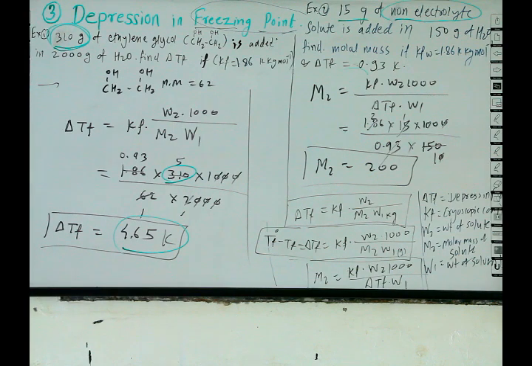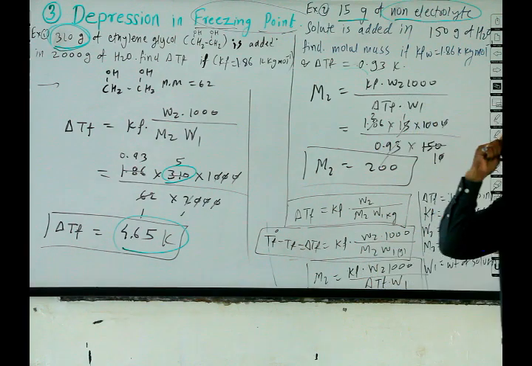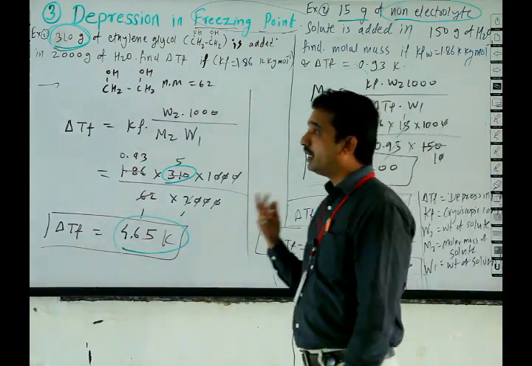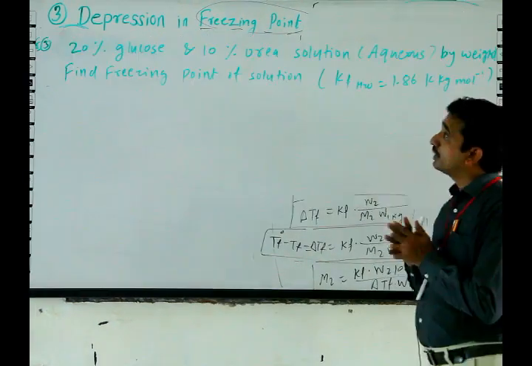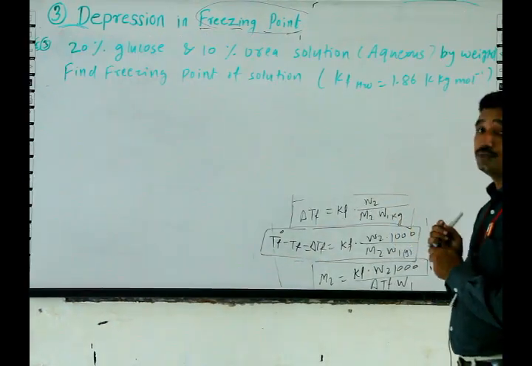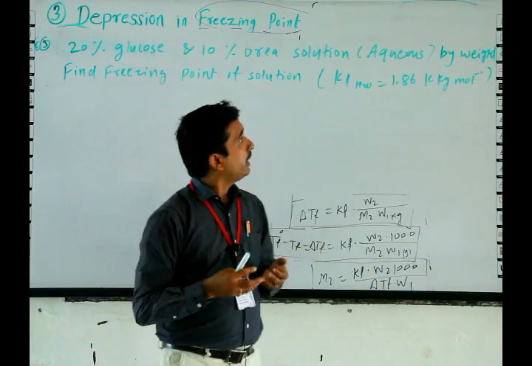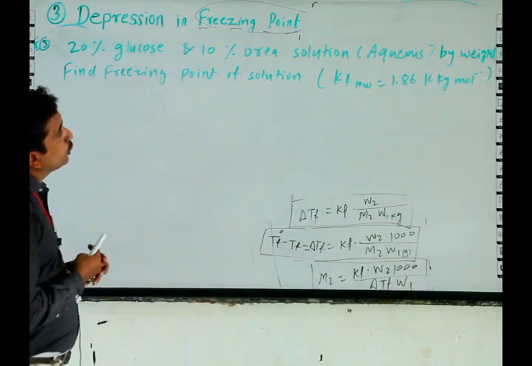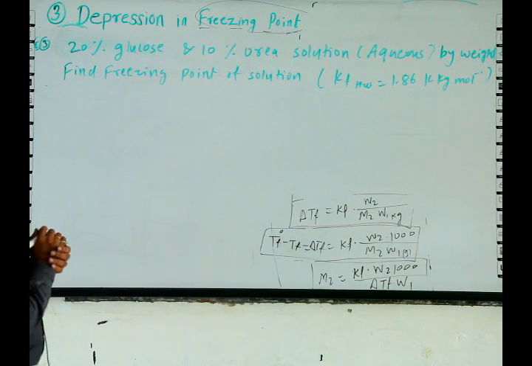Thus we solve the numericals by using the various formulas. Next, the third numerical. A 20% glucose and 10% urea aqueous solution by weight.